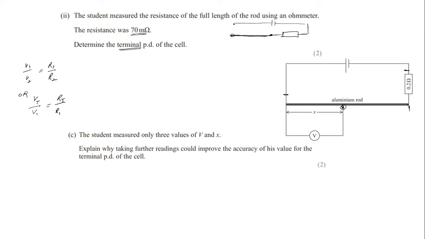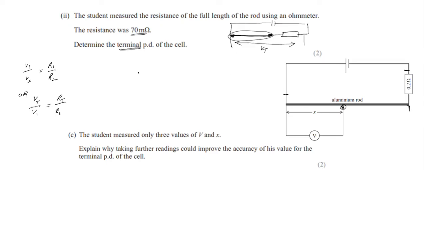So if you look at the circuit in this way, this is the rod, and we need to find the terminal potential difference, this Vt. Clearly we can compare the terminal potential difference Vt with the voltage of this rod at 30 centimeter, because we have the value we found from the graph.